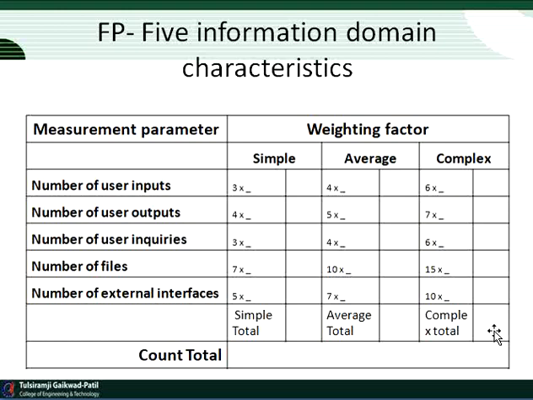So for the number of user inputs, simple is 3x, average may be up to 4x, and complex up to 6x. So it will increase with each and every user inquiry implemented. It may be calculated as the simple total, average total, and complex total. So in the count total, we calculate the summation of fi, that is the simple total, average total, and complex total.